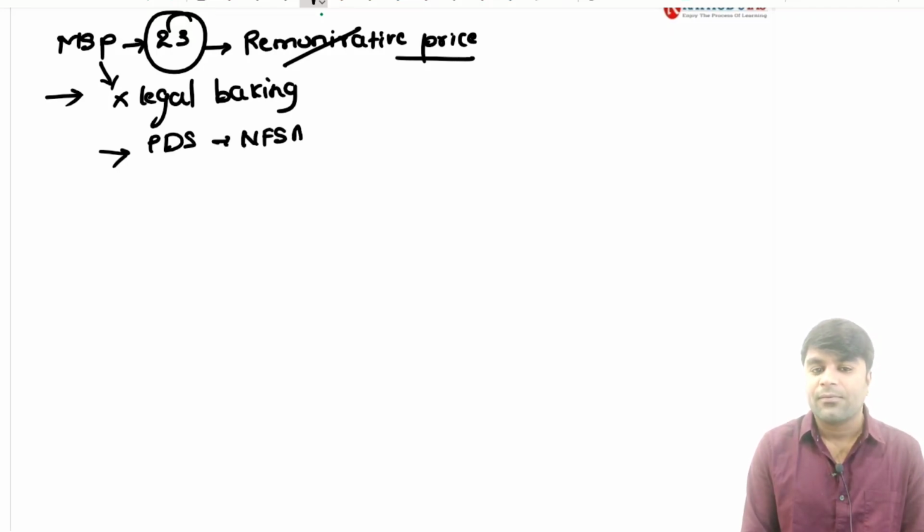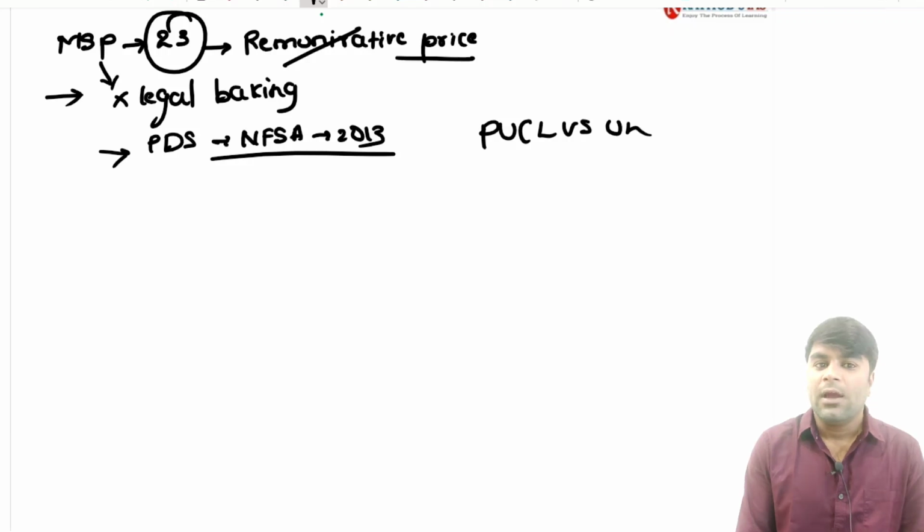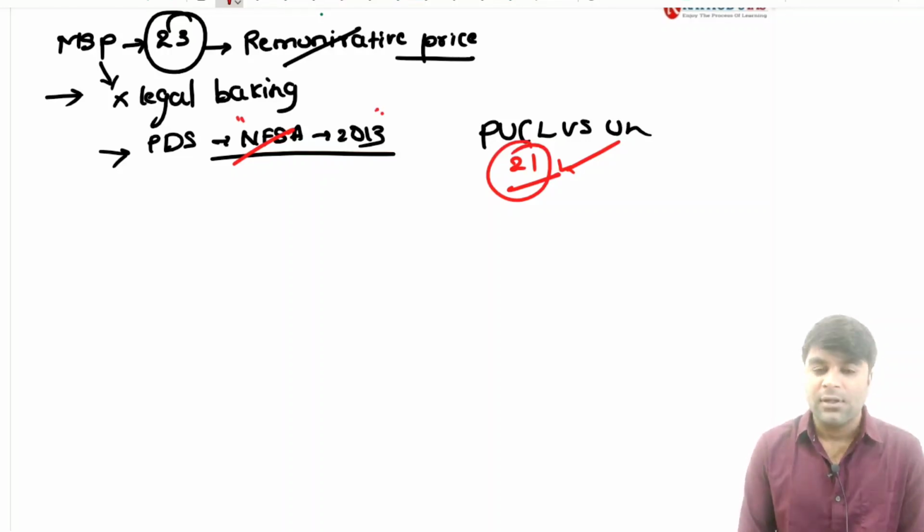in the name of the National Food Security Act of 2013. In the People's Union for Civil Liberties versus Union of India case, the Supreme Court reiterated that the right to food comes under Article 21, right to life. So, when the right to food became a right to life under Article 21, the Government of India enacted, on the lines of this verdict, the National Food Security Act 2013. Now, this National Food Security Act is providing the legal backing for the PDS system in the country.